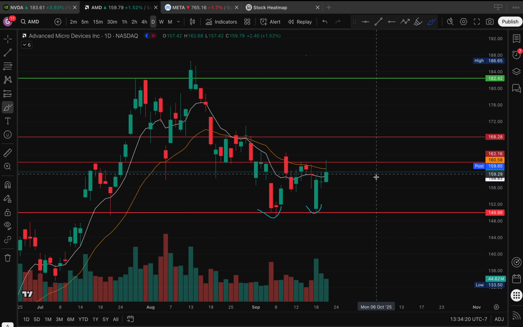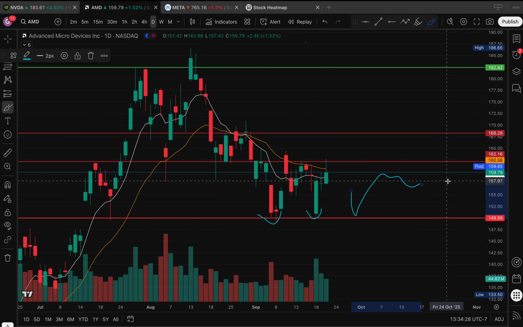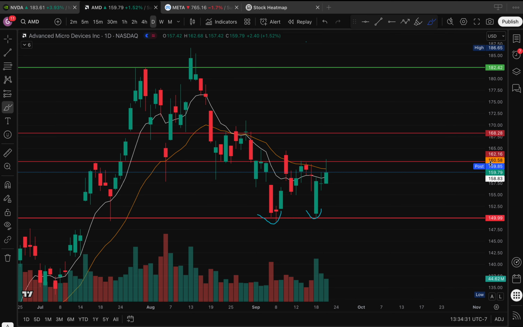And guys, this play is really simple. I'm just going to wait above 162 for a move back up to 168, and really, this is all noise for me. I'm not going to be paying attention to AMD until it breaks above my neckline, okay?